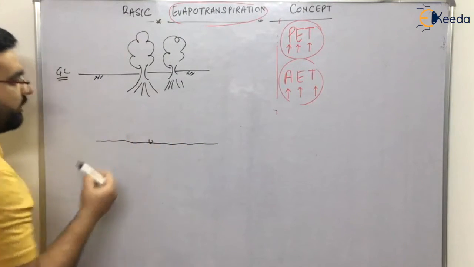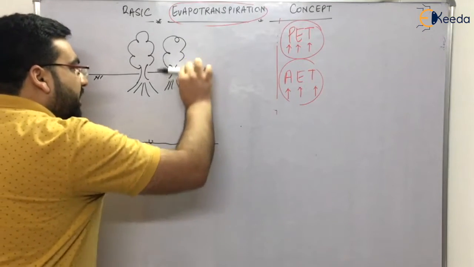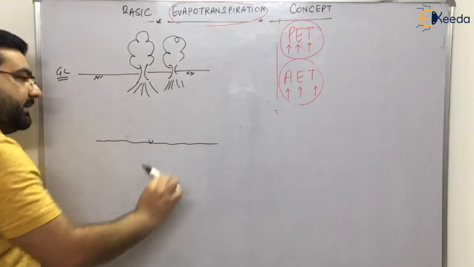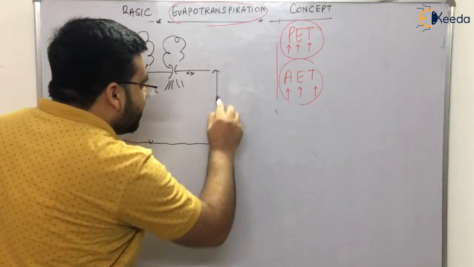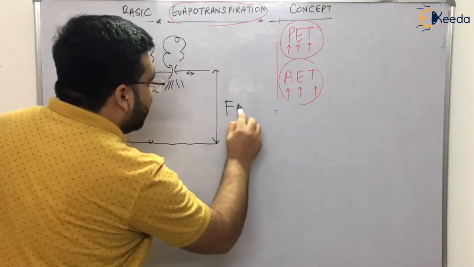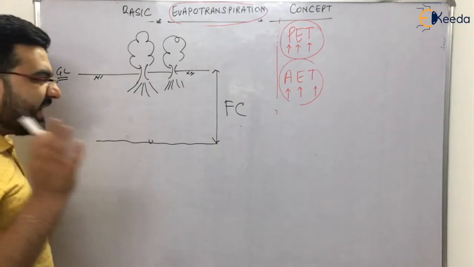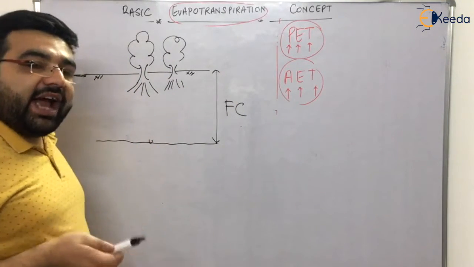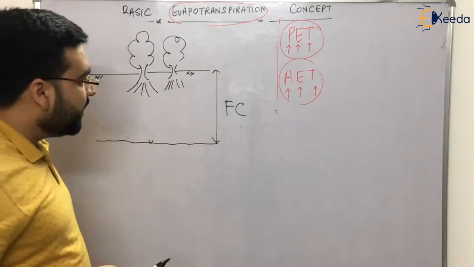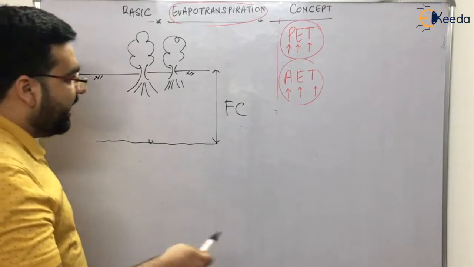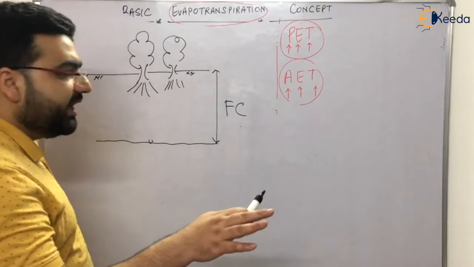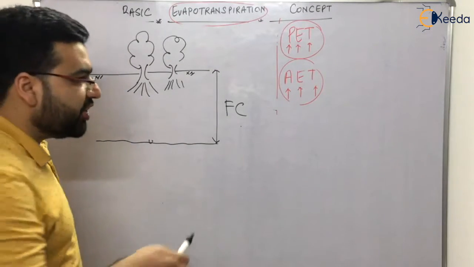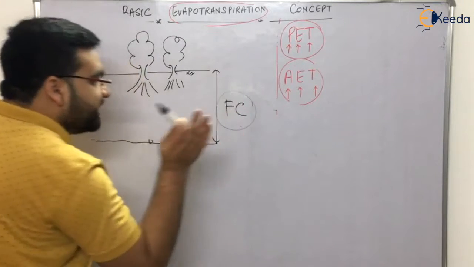The maximum water that can be absorbed by soil is the field capacity. The maximum water that a soil can carry is the field capacity. Clear? Field capacity also has some formulae based on the bulk density and the weight density. I am not going into detail on that, as you will study it in irrigation engineering. But the maximum moisture content is the field capacity.